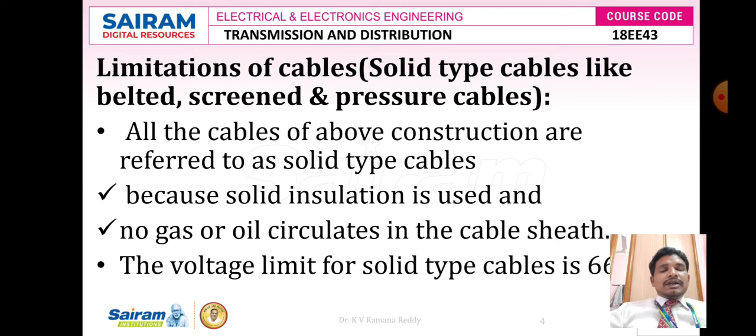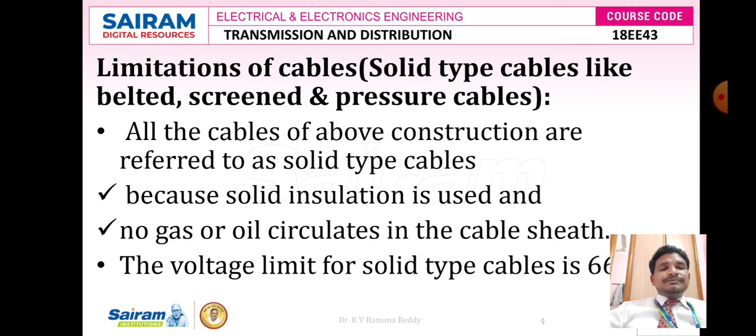But coming to that, screened cables are of two types: one is called H type of cables, and another one is called SL type cables. In H type of cables, we are using aluminum foil as one of the layers after